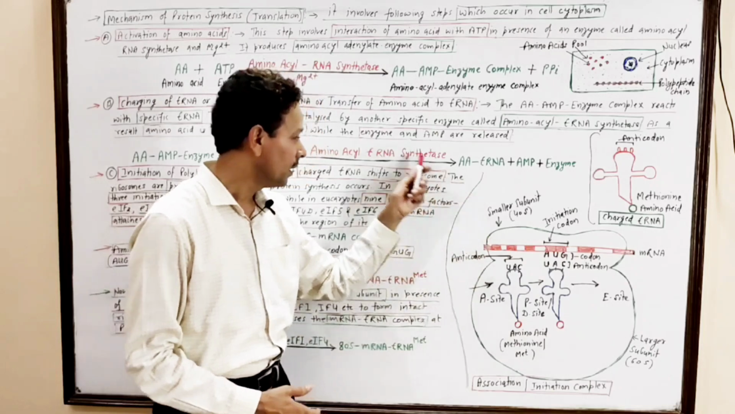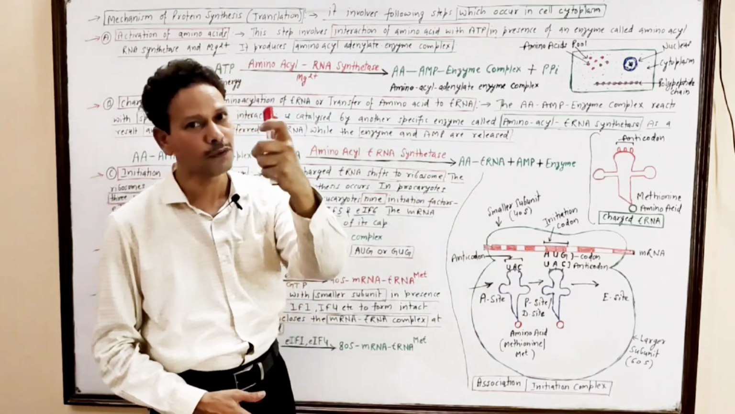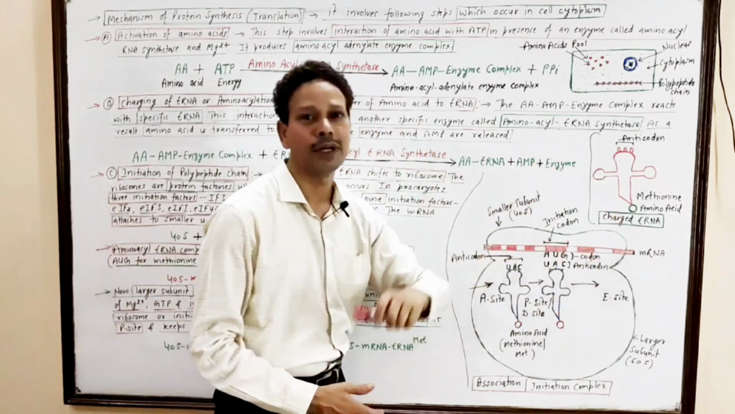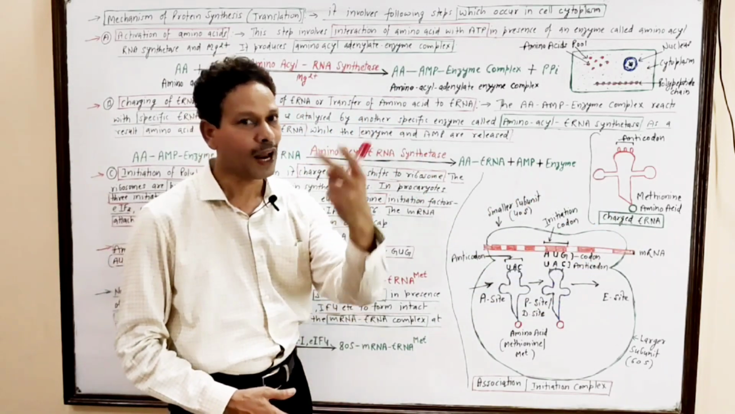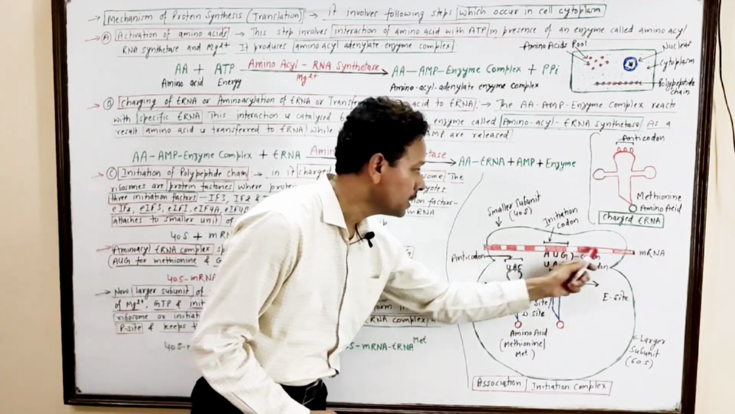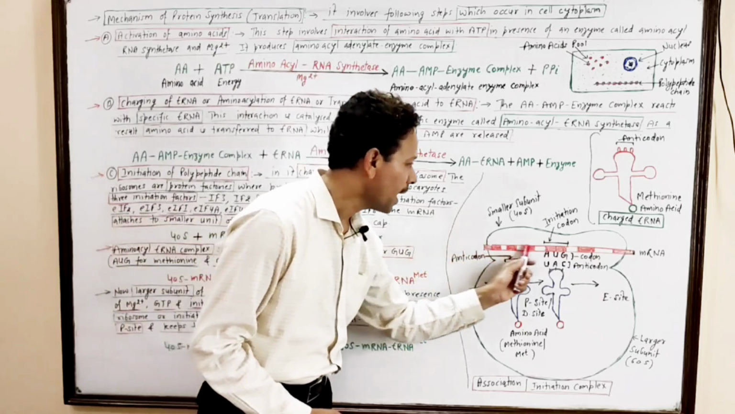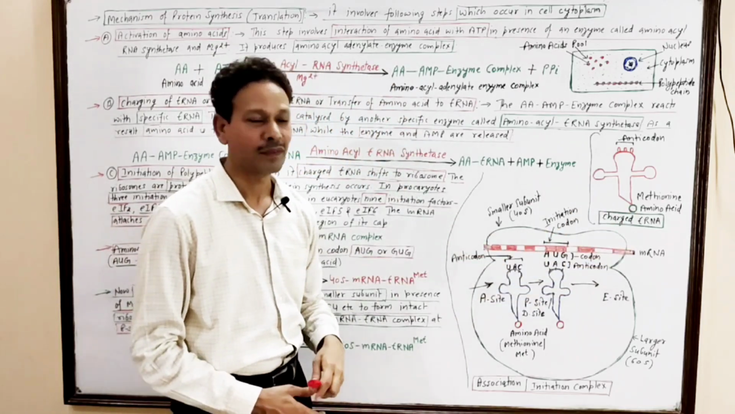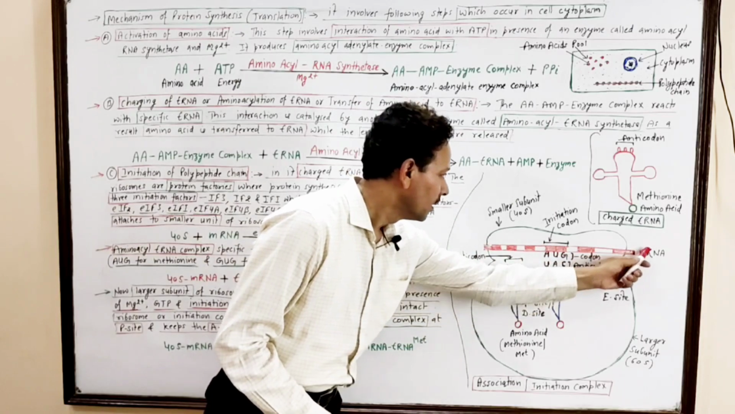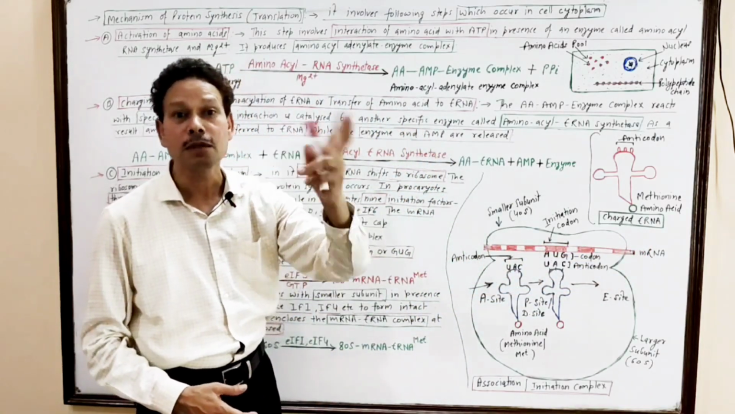Dear students, in this step, initiation of translation, first of all, the smaller subunit of the ribosome, which has a specific region or cap for mRNA, is involved. It means the mRNA molecule enters into this cap region of the smaller subunit.